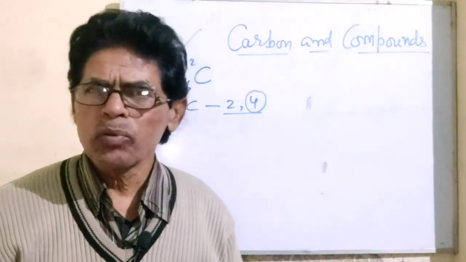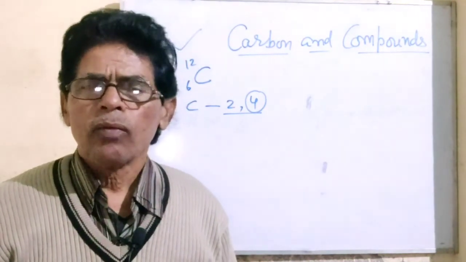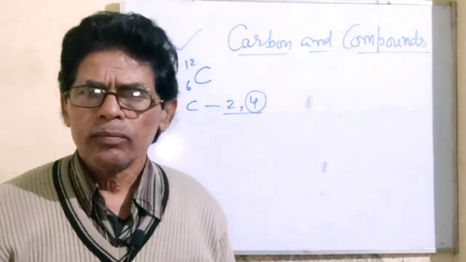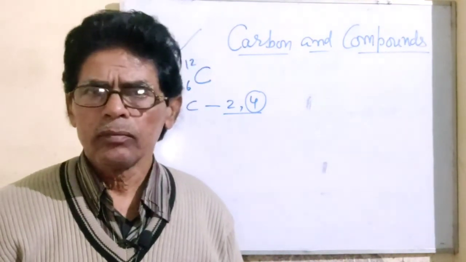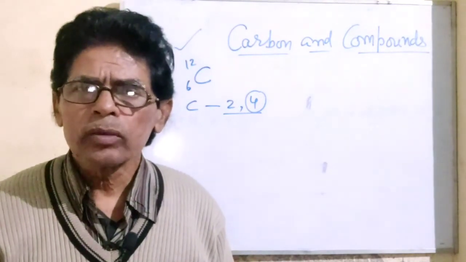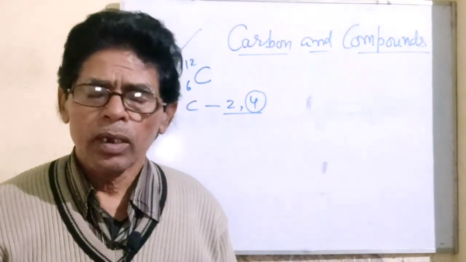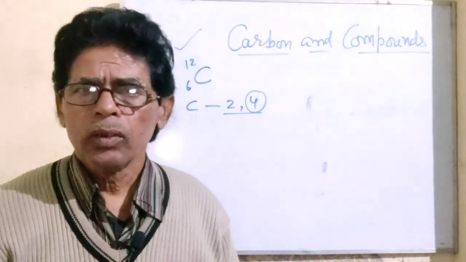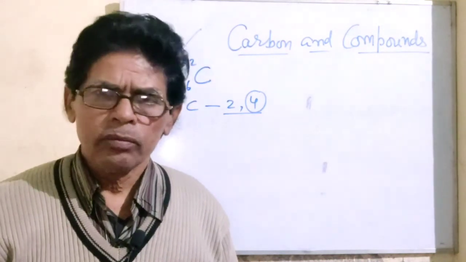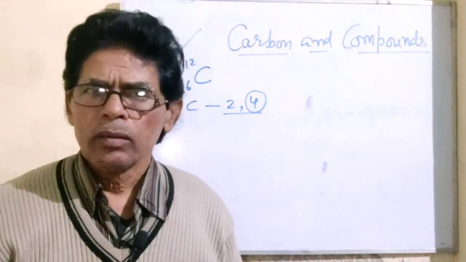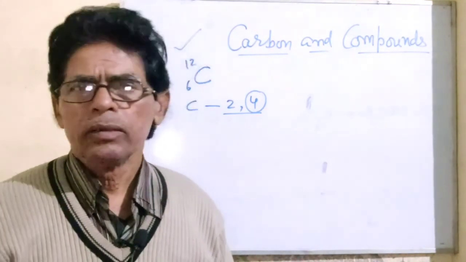So 6 protons have to hold 10 electrons. It is not possible for this atom to hold 10 electrons with 6 protons. So in both situations, neither the tetra positive carbon ion is possible nor the tetra negative carbide ion.